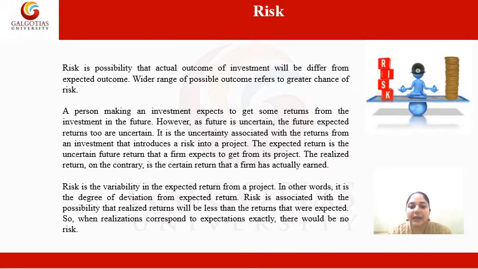So if returns are uncertain, it means there is a chance of risk. The expected return is the uncertain future return that a firm expects to get from its project. It means the expected returns are those returns which a particular person expects to get in the future from the project in which he has invested. The realized return, on the contrary, is the certain return that a firm has actually earned. So expected returns are those which we expect to get in the future, and the realized returns are those which we actually get in the future.